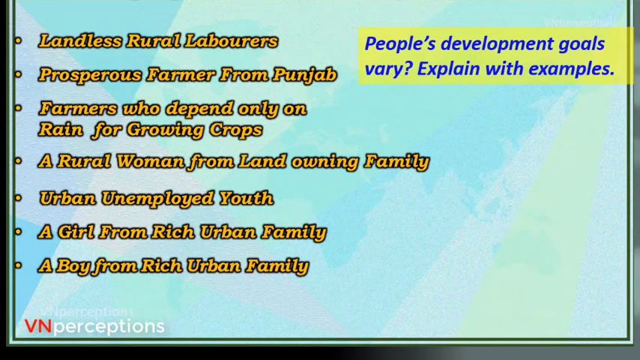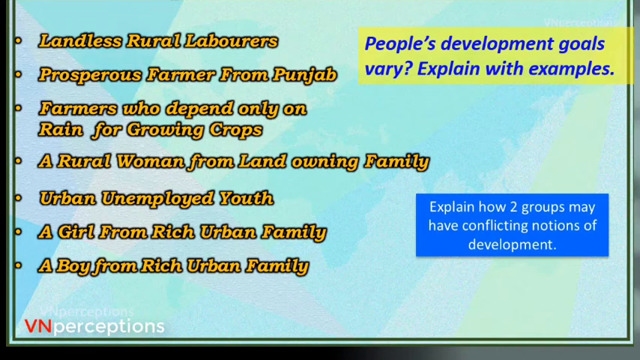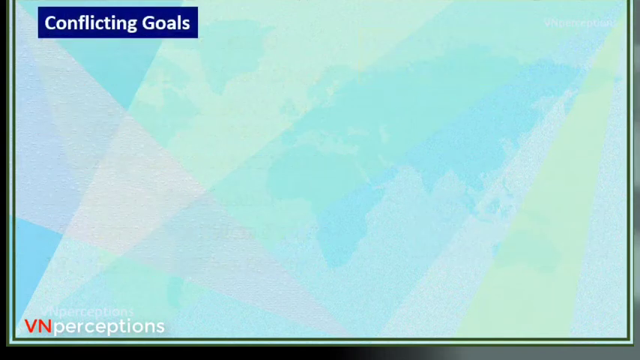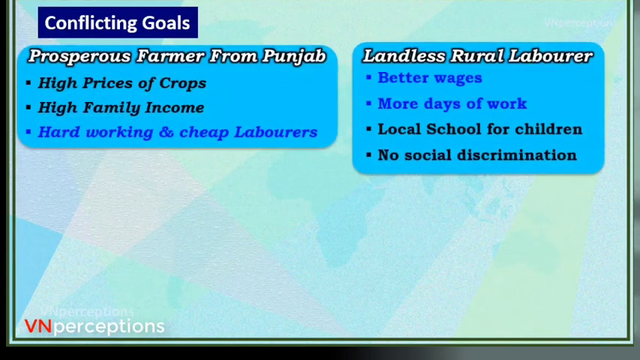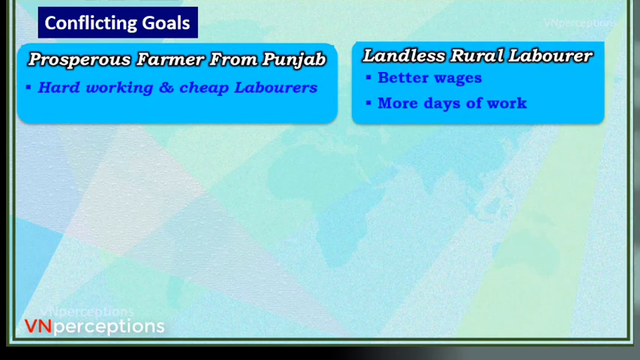Now, on the other hand, if you look carefully, when you take any two, they will have conflicting goals. So the question is, explain how two groups may have conflicting notions of development. And to understand that, we have already seen prosperous farmer from Punjab and landless rural laborer. Now, what is conflicting? On one side, it is hardworking and cheap laborers. This is what is needed by the rich man. And the poor man requires better wages, which is the opposite of this, and more days of work. But if you take a rich person, it is fewer days of work, because then he has to pay less.